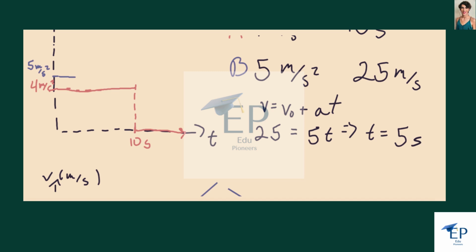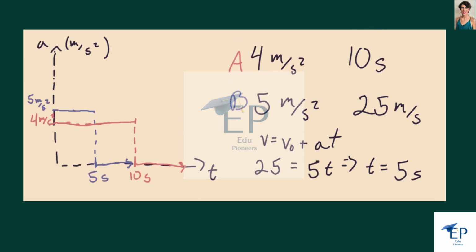So this should be half as long as A is accelerating for. So that's 5 seconds, and then again, it's just 0 because it is maintaining a constant velocity.